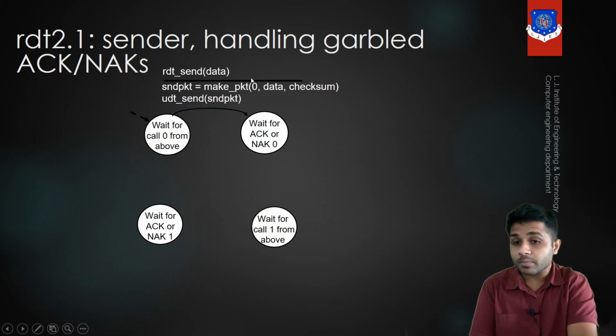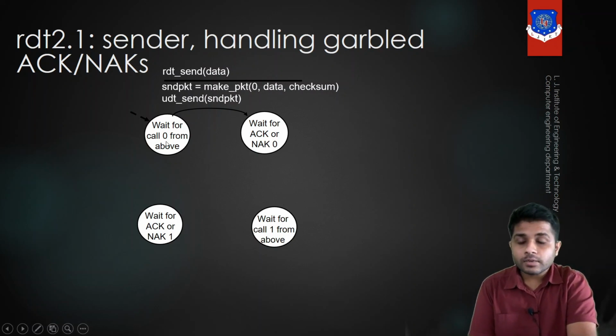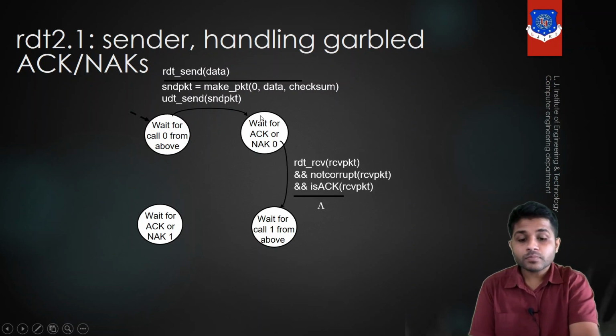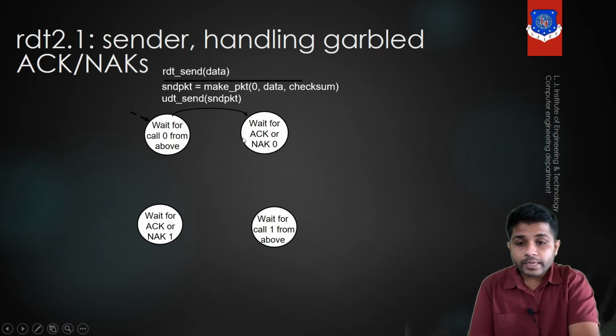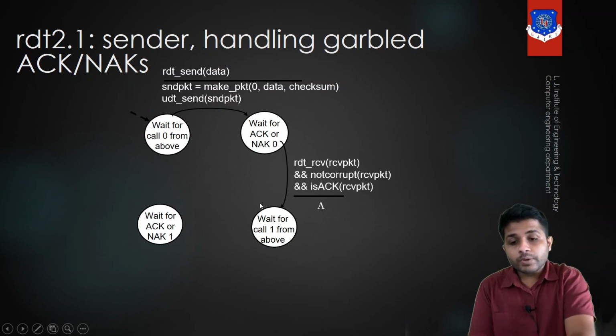But why the sequence number? The sequence number is needed because if any packet is lost, the transport layer should know which packet is lost, so that it can send that particular packet again, right? So we have to add the sequence number. After that, the transport layer will send the packet using UDT send. After the packet is sent, it will wait for the acknowledgement. After it gets the acknowledgement, it will wait for the next packet.